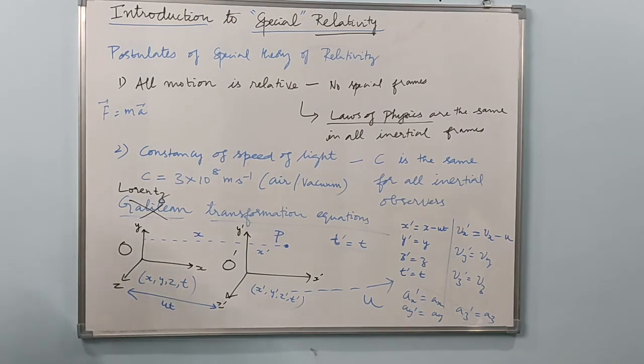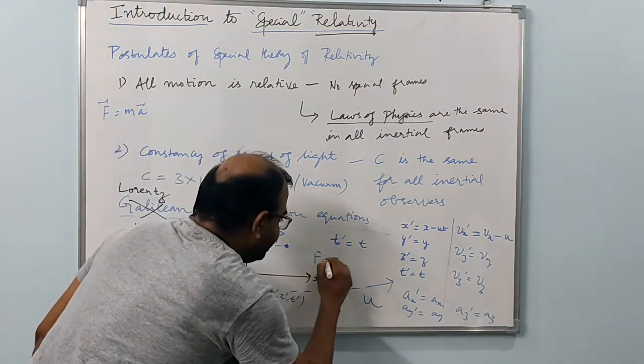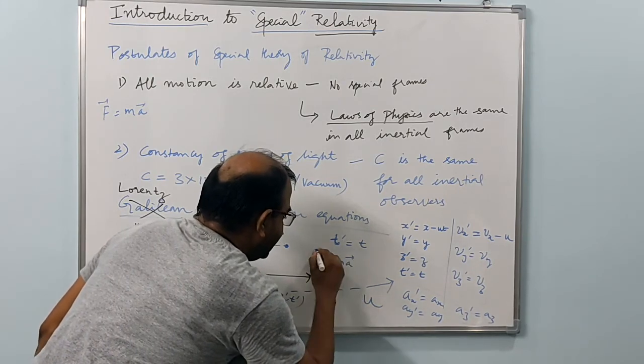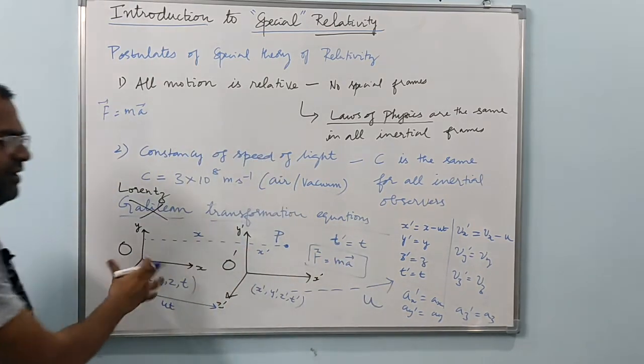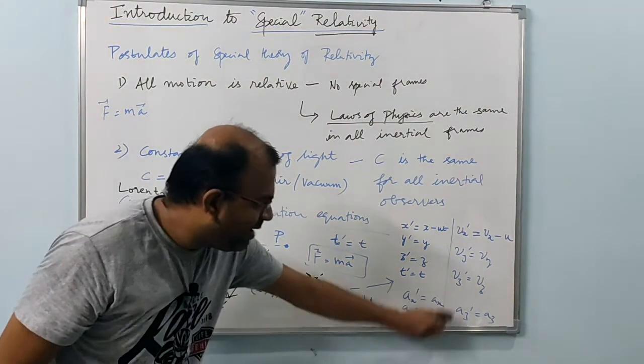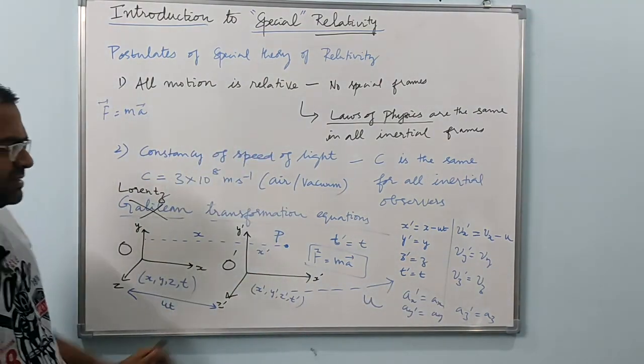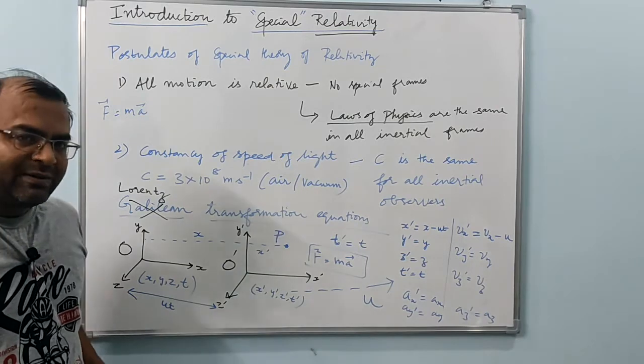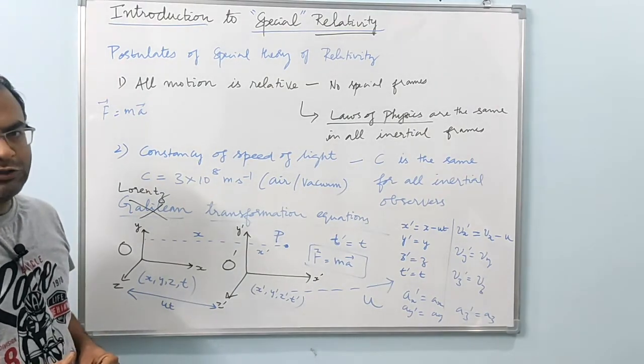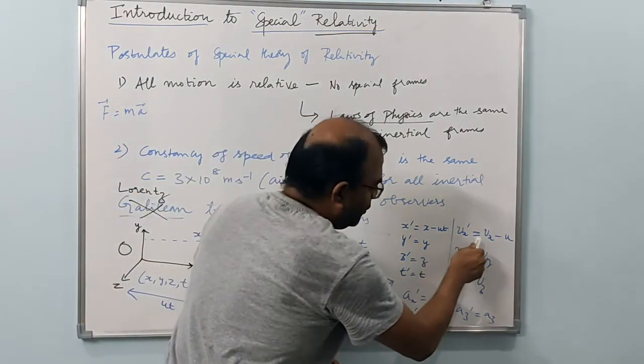Therefore Newton's law of force, mass times acceleration, is valid equally in both these frames of reference. That is the conclusion we can make from this. That means this set of equations must be correct. That is the idea one would get, but that is not so, because here you can see that the velocities